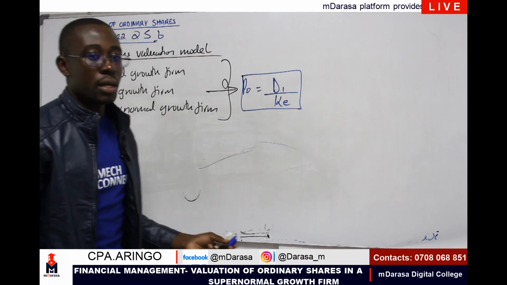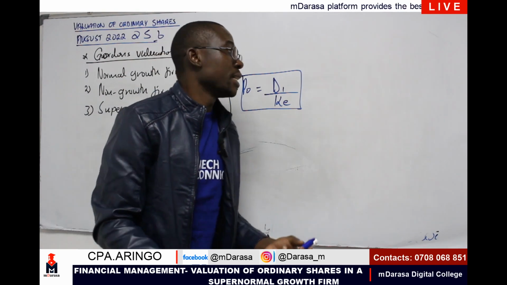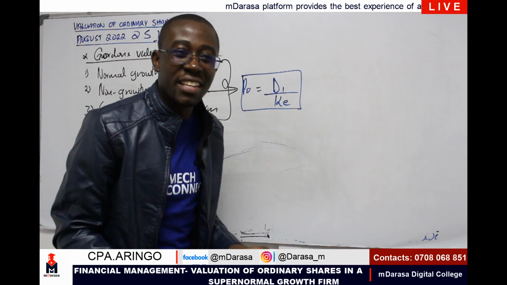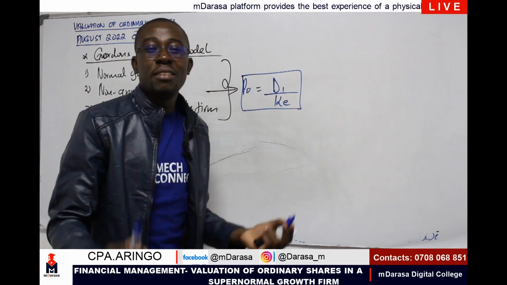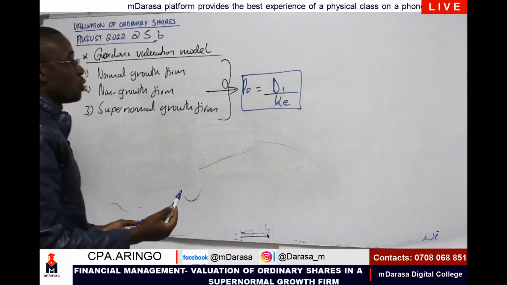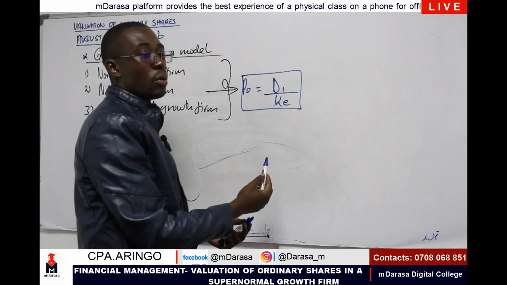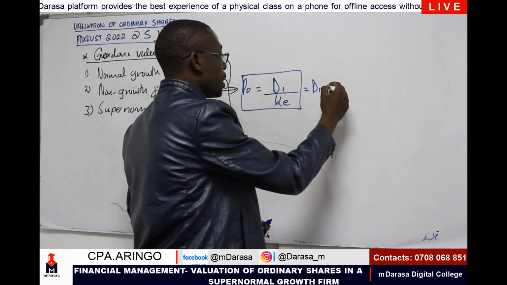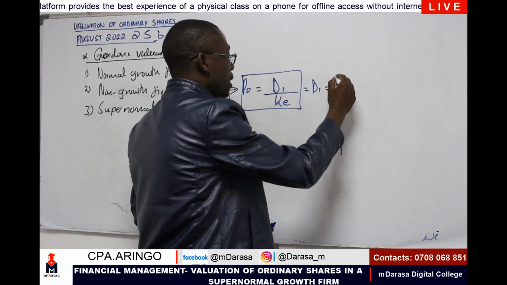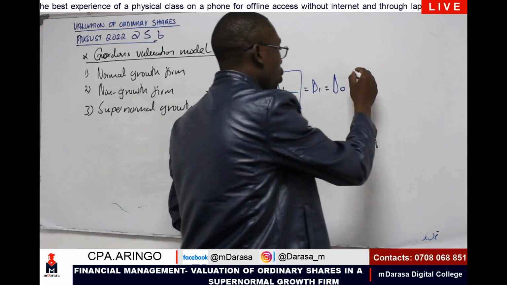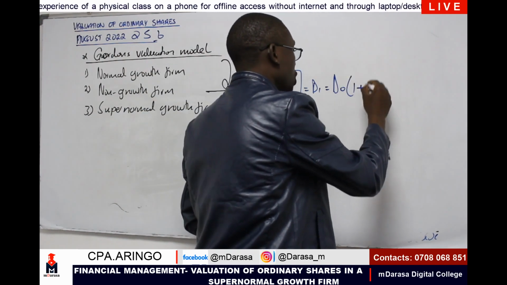Recall the concept of D1. If at any given point in time you talk of D1, ideally we are talking of expected dividends, right? In the event that you are required to determine our D1, it is always about taking our current dividends, D0, times 1 plus g.